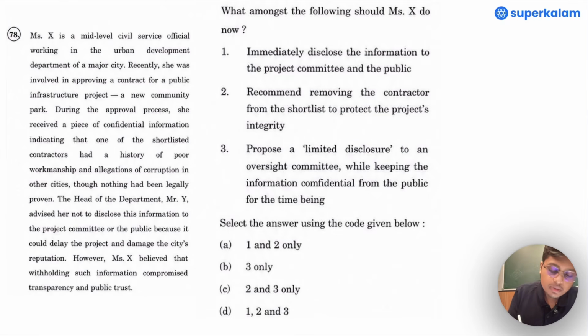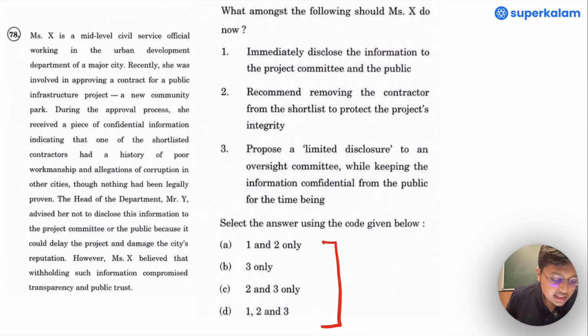What amongst the following should Mr. X do now? If we have to get the answer, with the options that are being given, that is 1, 2, 3 only, we can focus on a specific statement that will be very counter-intuitive to what Mr. X should not do. If we are able to do that, and if we apply the elimination technique, we surely will be able to come to an answer quickly. However, let us solve the question.